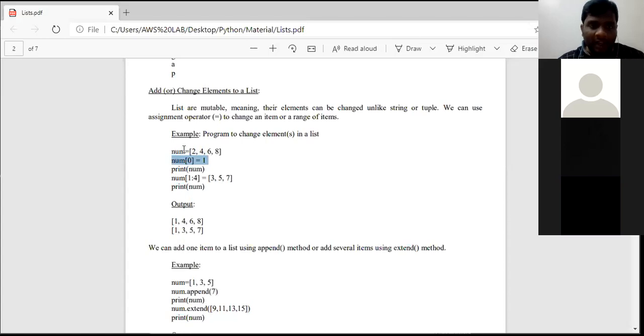In the same way, this is the list which I have considered, where the elements are 2, 4, 6, 8. 2 will be placed in 0th index. 4 will be placed in first index. 6 will be placed in second index. 8 will be placed in the third index. Clear? Now, this statement refers to reassigning a single value. That means I am changing one value in a list.